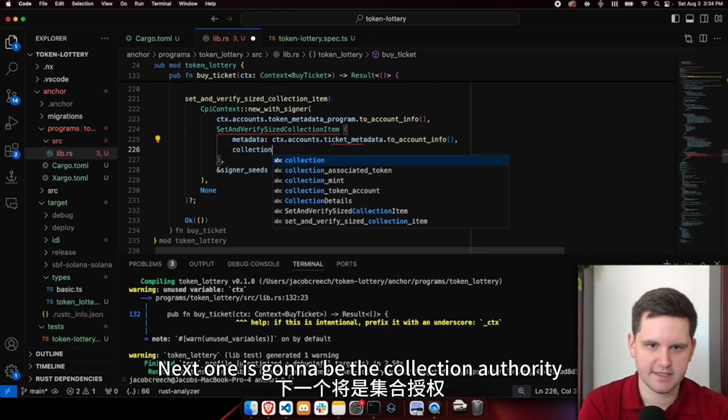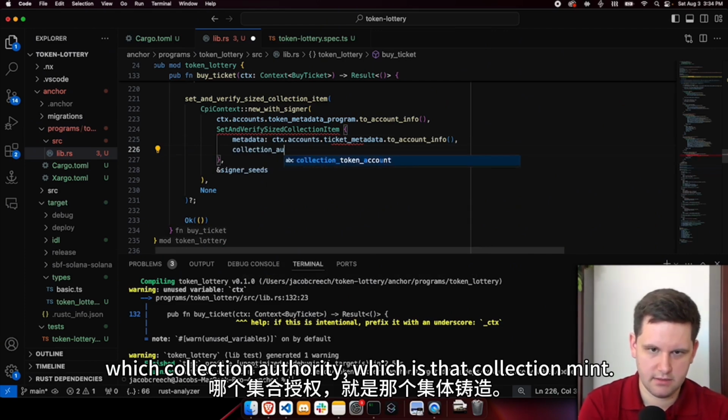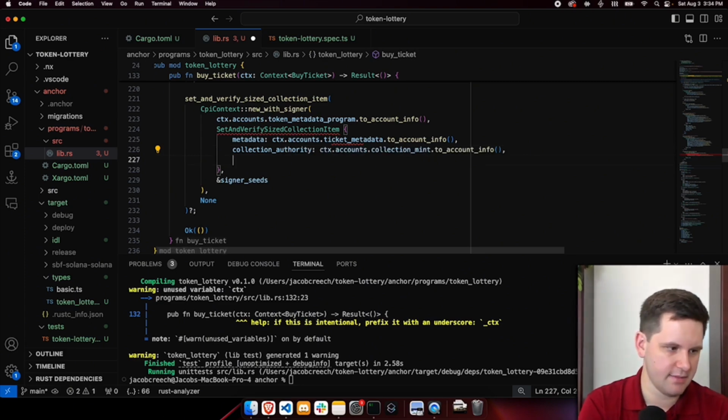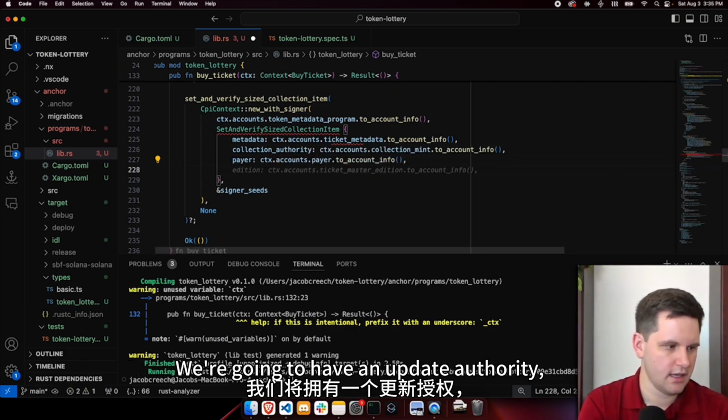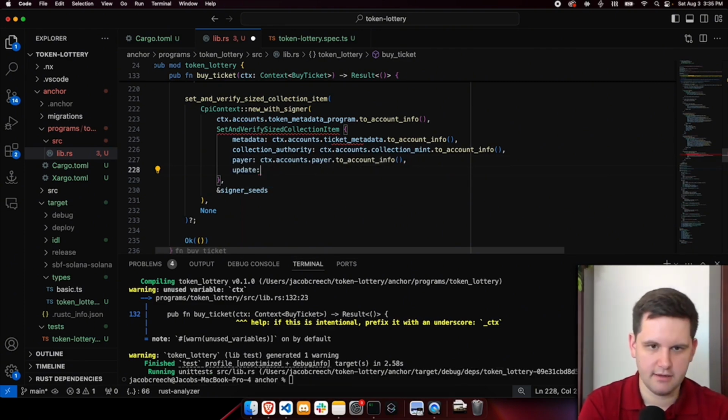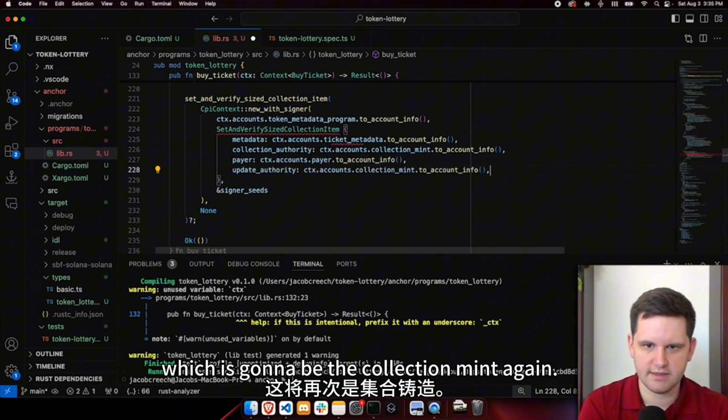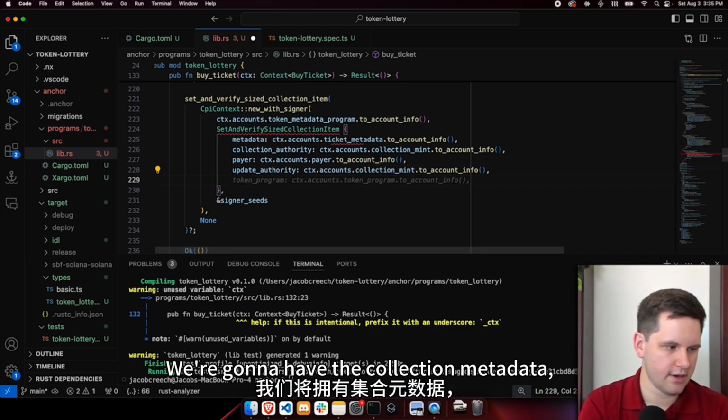Next one is going to be the collection authority, which is that collection mint. The payer is going to be the payer that we're used to. We're going to have an update authority, which is going to be the collection mint again. We're going to have the collection metadata.